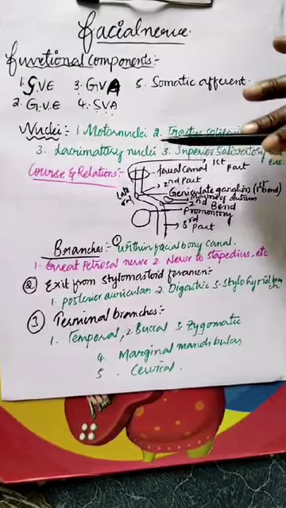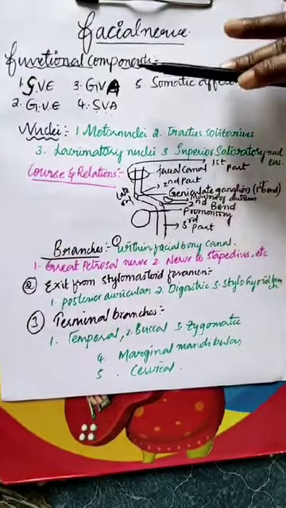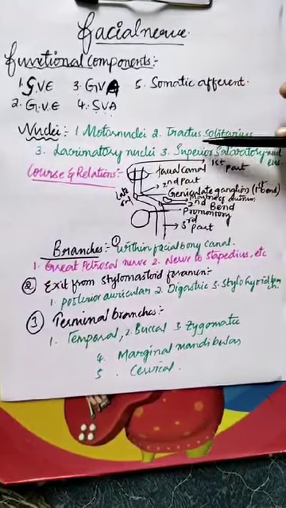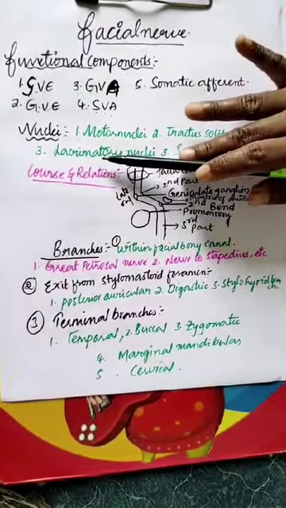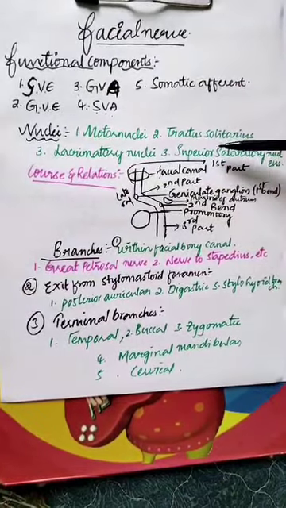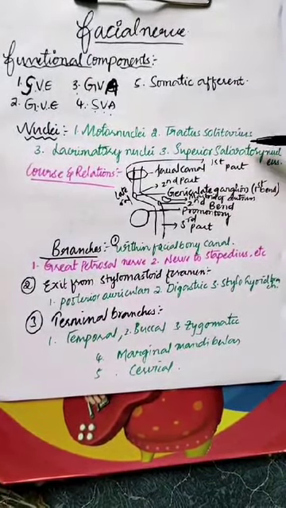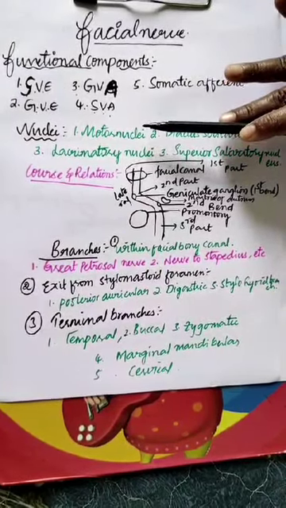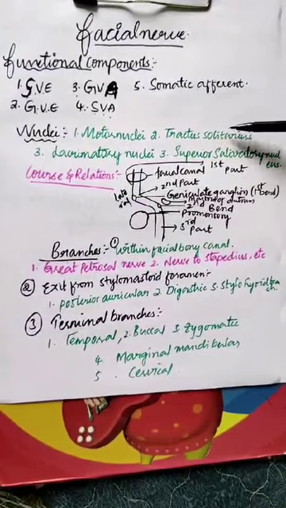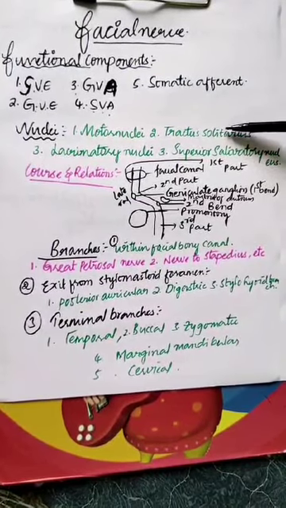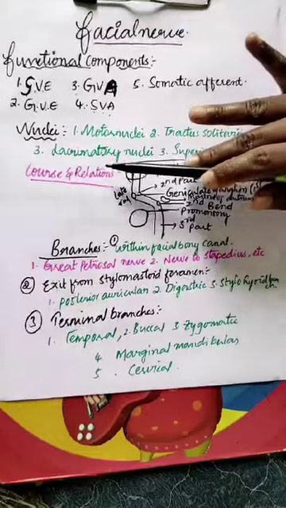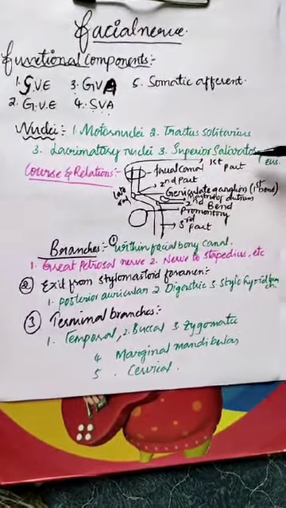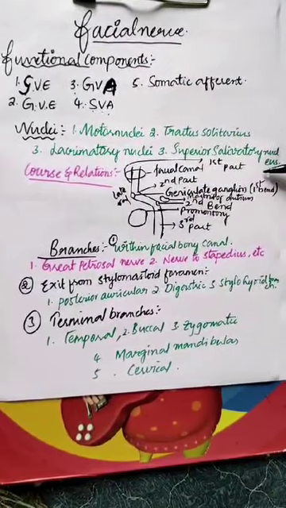Now we can discuss the types of nuclei present in the facial nerve. The first is the motor nucleus, the second is the tractus solitarius, the third is the lacrimatory nucleus, and the fourth is the superior salivatory nucleus. The motor nucleus is also known as the branchiomotor nucleus. The tractus solitarius is present in the taste pathway for the sensation of taste. The lacrimatory nucleus is responsible for tears, and the superior salivatory nucleus is responsible for saliva.